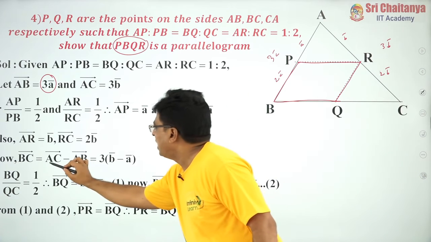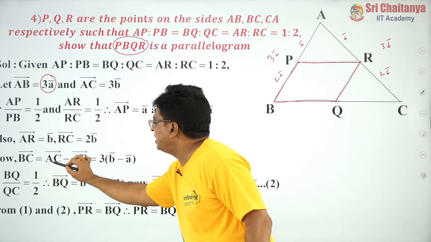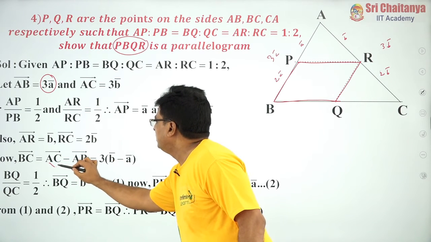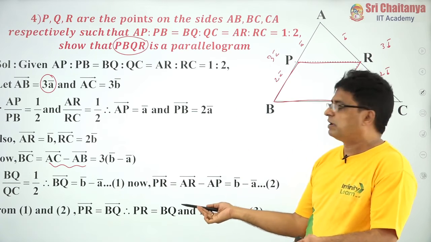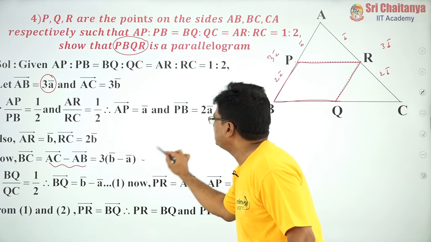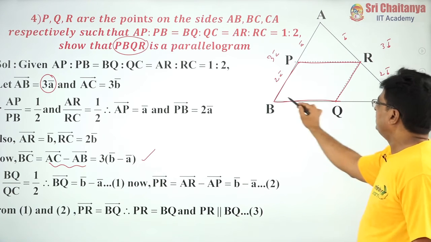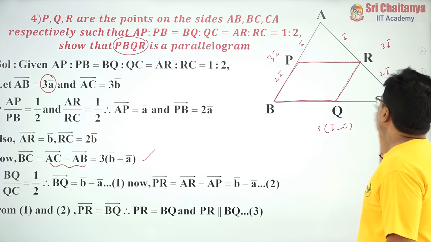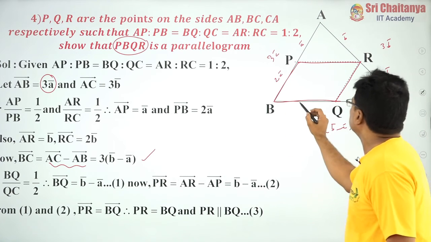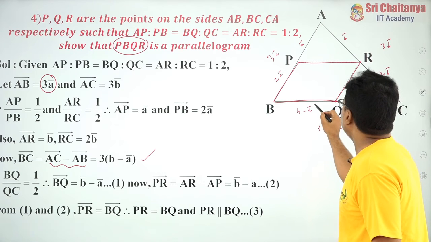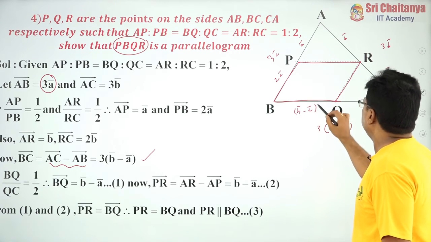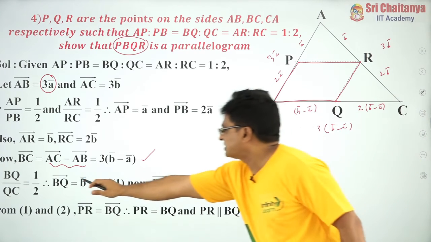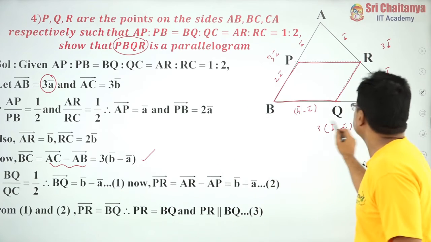BC bar is, if A is taken as origin, I can write BC bar as the position vector of C minus the position vector of B, AC minus AB, because I know what AC bar and AB bar are. So this is 3 into B bar minus A bar. Since Q divides BC in the ratio 1:2, BQ is B bar minus A bar from the magnitude point of view, and the other part is 2 into B bar minus A bar, because that is the given concept. So the same thing here I have proved, BQ bar equals B bar minus A bar.